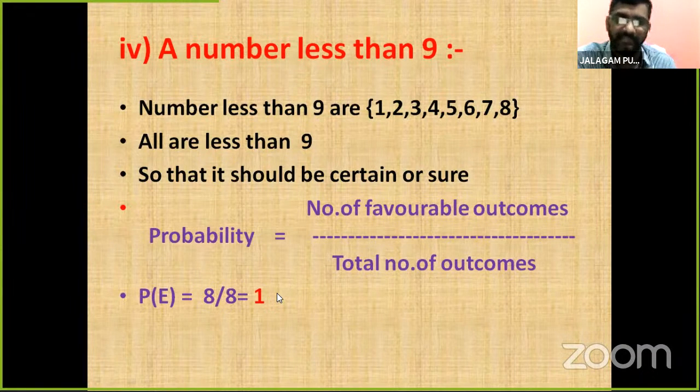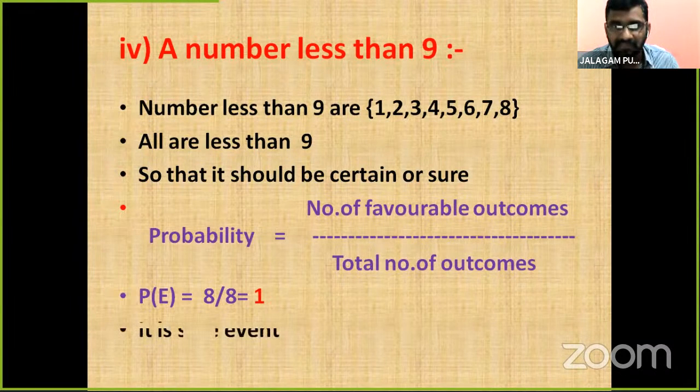Favorable 8. That's why, tell me children, when the probability is 1, such type of event is called what? This is a sure event or certain event.